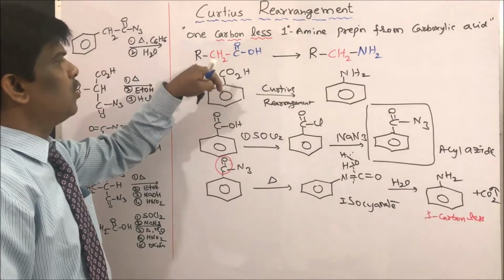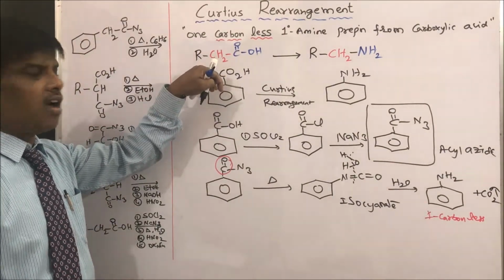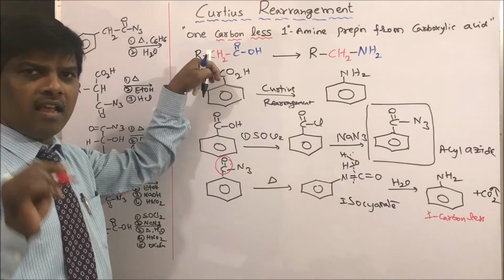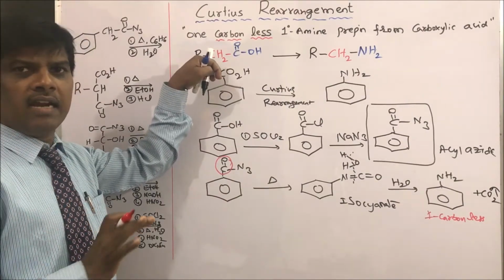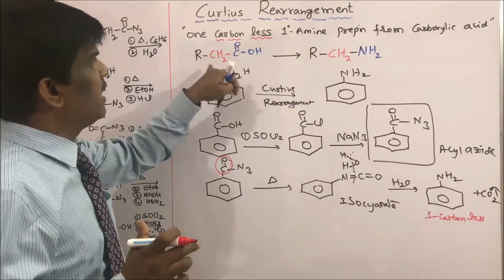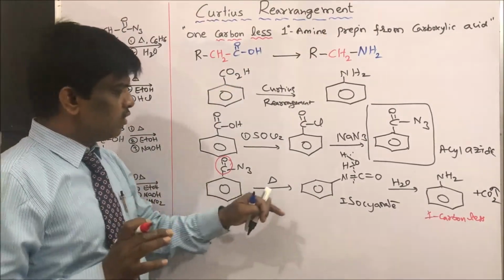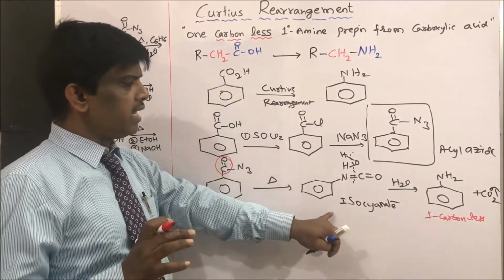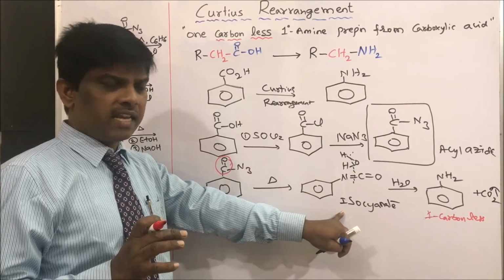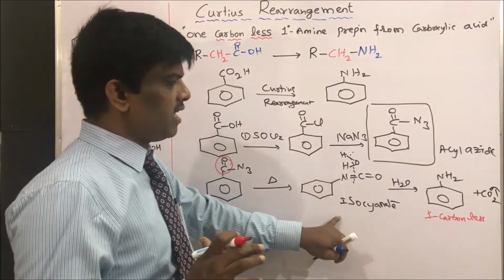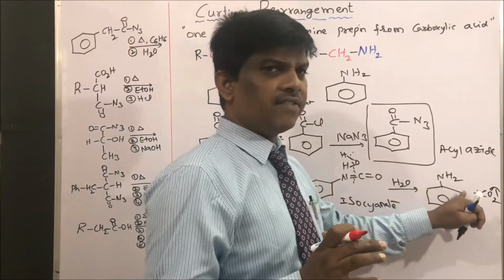Here also I have shown. Whatever may be the R group, it may be alkyl, aryl, heteroaryl, right? Heterocyclic compounds also give Curtius rearrangement. The overall reaction is acyl azides upon heating give isocyanate, rearranged isocyanate. This isocyanate upon hydrolysis gives the amine.